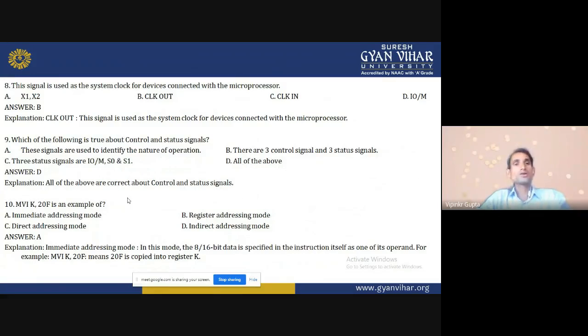Which of the following is true about control and status signals? These signals are used to identify the nature of the operation. There are 3 control signals and 3 status signals. The 3 status signals are IO/M, S0 and S1. So all are correct, so all of the above. MVI A, 20H is an example of the immediate addressing mode because the data is given within the instruction. So it's the immediate addressing mode.